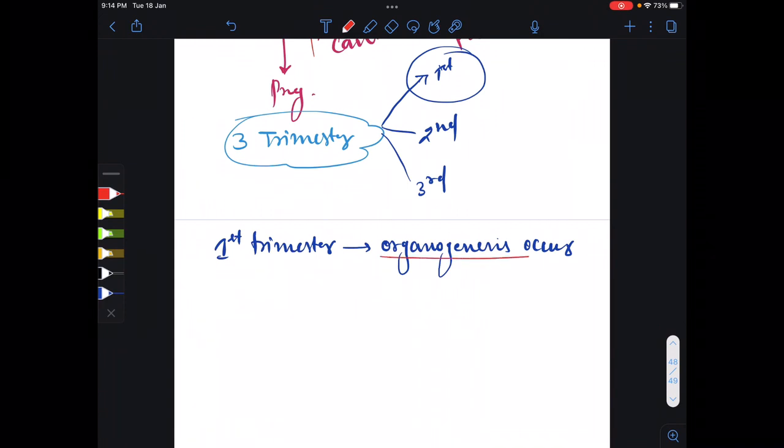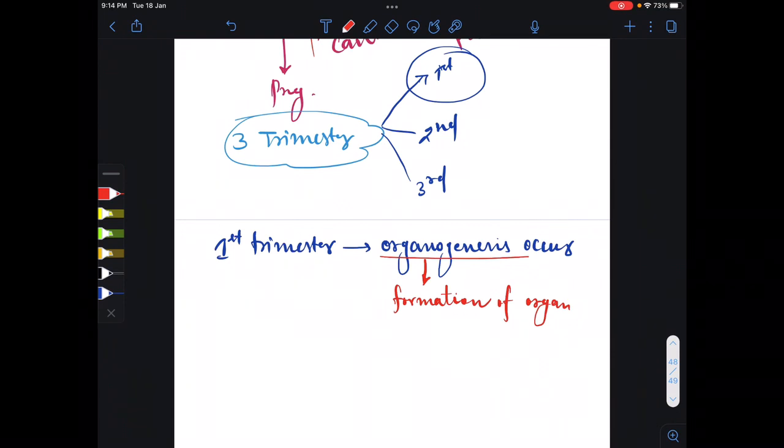Now, what is the meaning of organogenesis? Organogenesis means formation of organs. So in the first trimester, organogenesis is going on, which is the formation of organs like brain, heart, small intestine, lungs, liver.